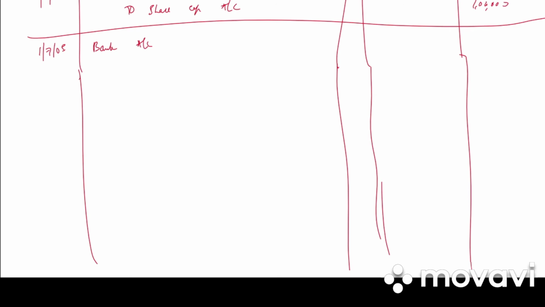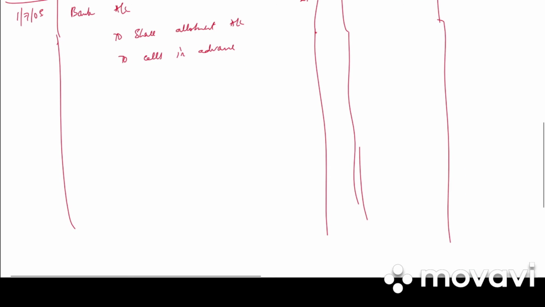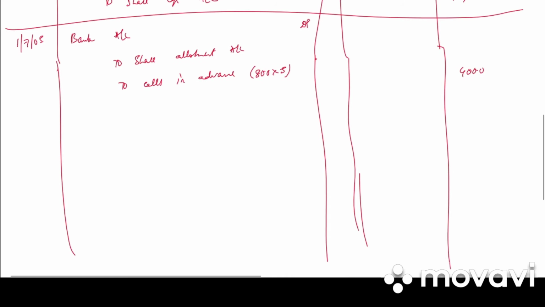So the entry is bank account debited to share allotment account to calls in advance. Calls in advance will be 800 into 5, that is 4,000. Share allotment is 1 lakh. Bank will be 1 lakh 4,000.